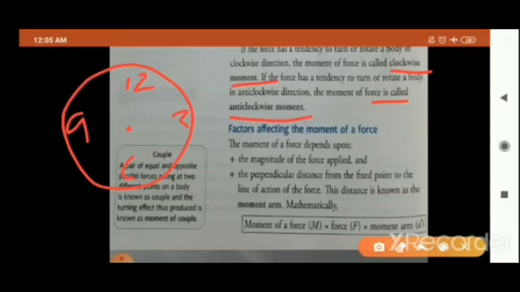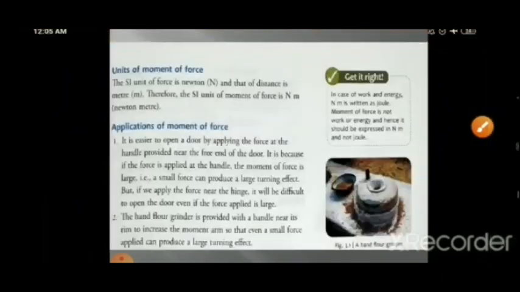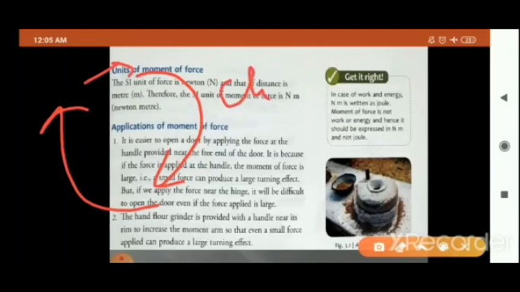So how do the hands of the wall clock move? They move like this, or not? Hands of the wall clock, they move like this. So this is which direction? This is your clockwise direction. Okay? This is your clockwise direction.